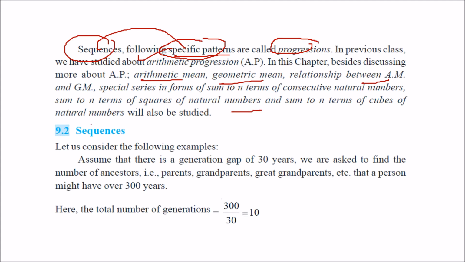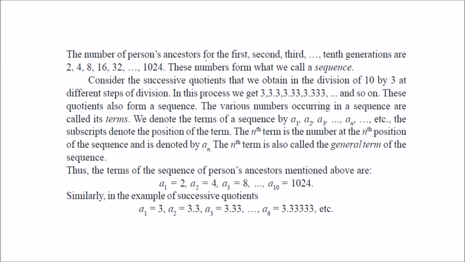So for a sequence, just consider that you have generations, and each generation gap of your ancestors is considered to be 30 years. So you, your parents, your great grandparents, they all form a sequence, and you vary by 30 years. In a similar fashion, say you have the number 10 divided by 3. So you have 3, 3.3, 3.33, 3.333. All these are sequences.